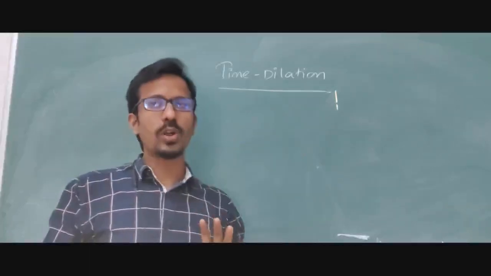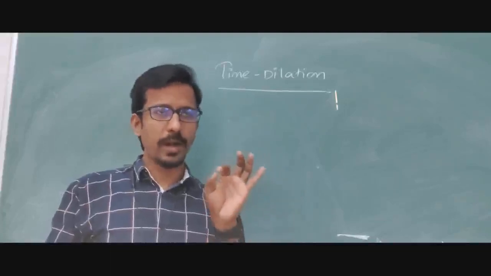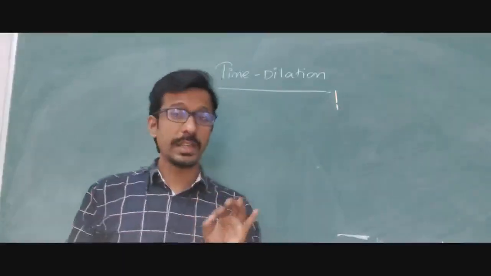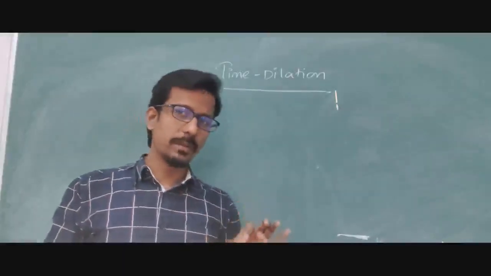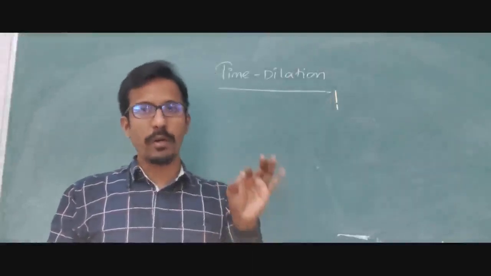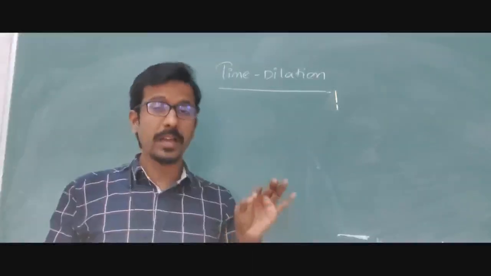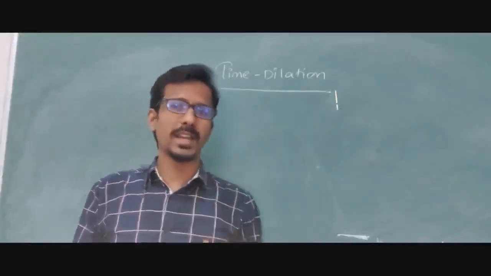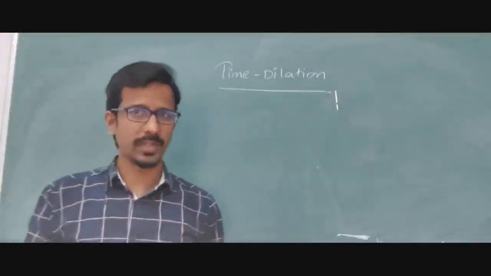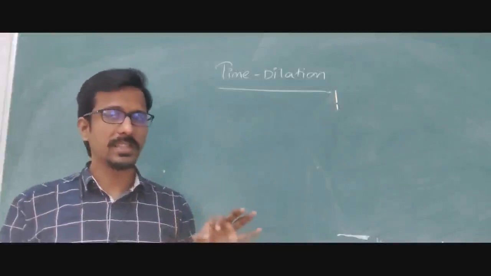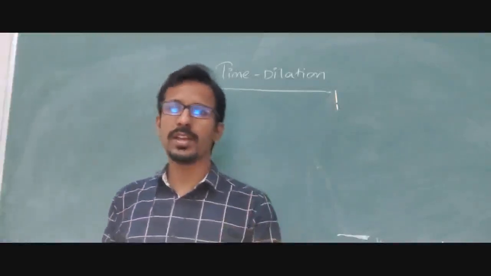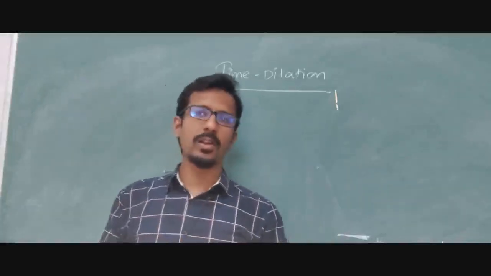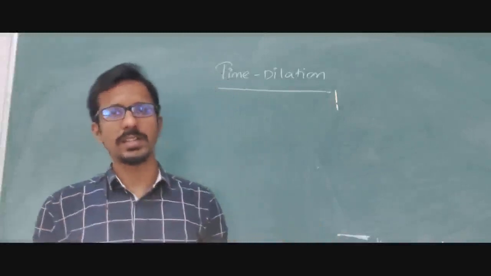Basically, we have two concepts. First, any particle or substance or material moving with a constant velocity in an inertial frame of reference. Any particle or system or frame of reference moving with a constant velocity, only in a non-accelerated frame of reference, is called the inertial frame of reference. And second, the velocity of light c equal to 3 into 10 power 8 meter per second is constant in all inertial frames of reference, whether accelerated or non-accelerated does not take any consideration.